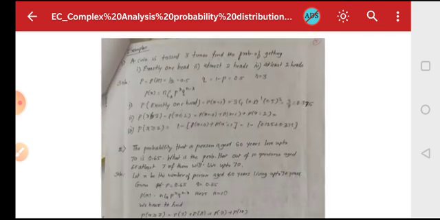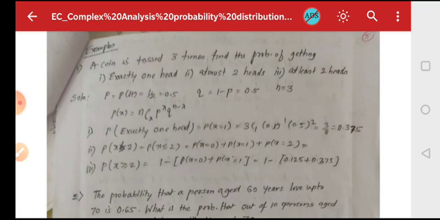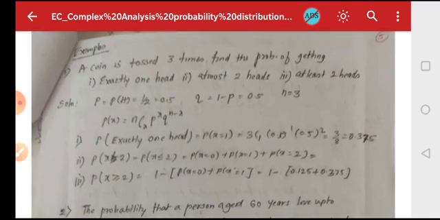Now next we will try to solve some examples. First example: a coin is tossed 3 times. Find the probability of getting exactly one head, at most 2 heads, and at least 2 heads. As we know, p means the probability of success, which is the probability of getting a head.